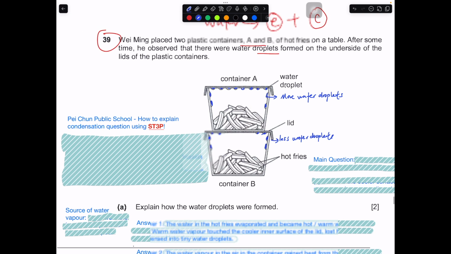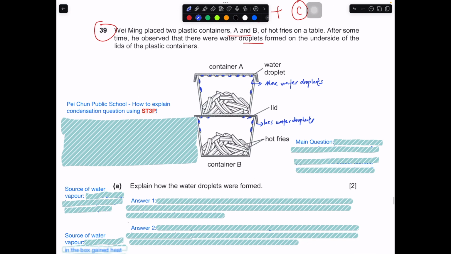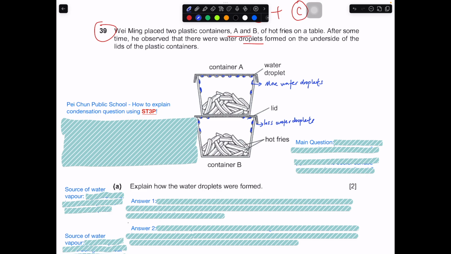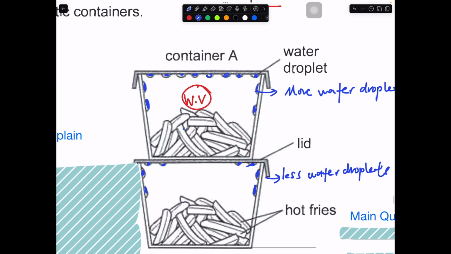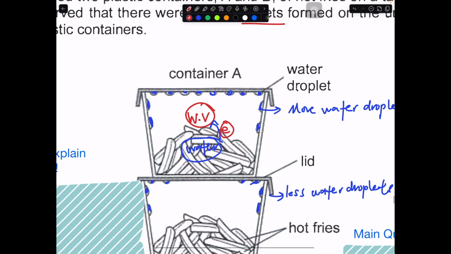Explain how the water droplets will form. Basically this part is really about evaporation first, followed by condensation. What happened is that the hot French fries have water present in them, and when hot, the water will gain heat and evaporate into water vapor.